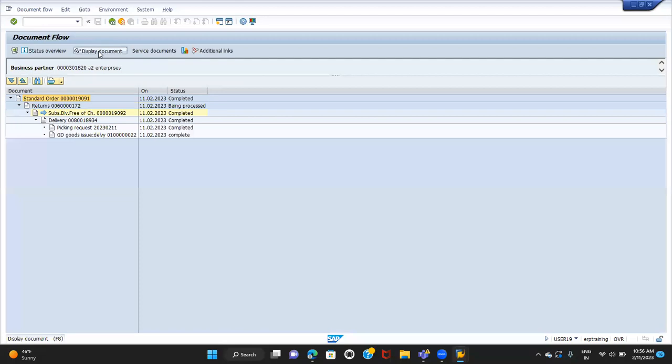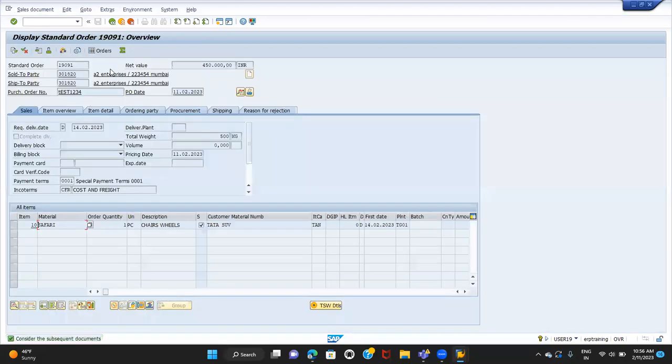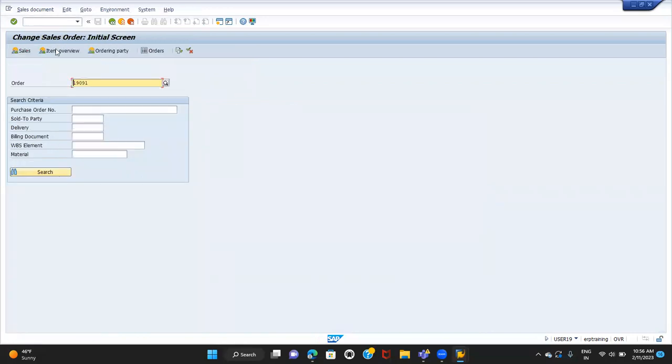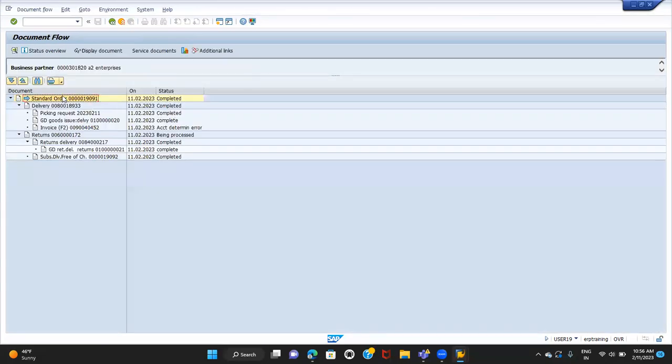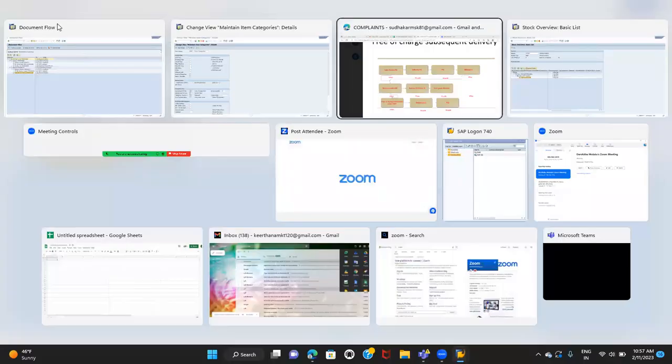You can see the entire flow: order, delivery, picking, PGI, invoice, return order, return delivery, GR, free of charge secondary order. Everything you can see here. This is about the free of charge subsequent order.